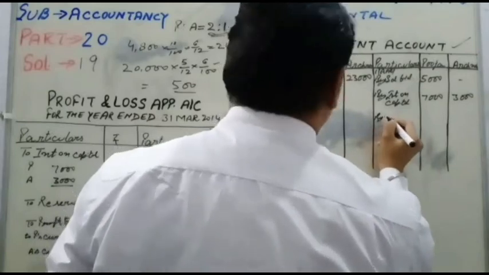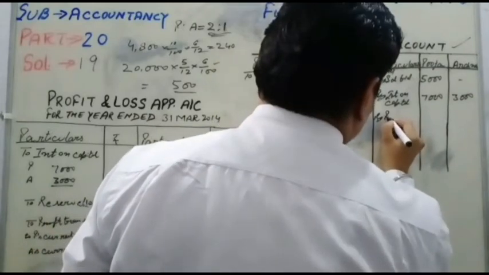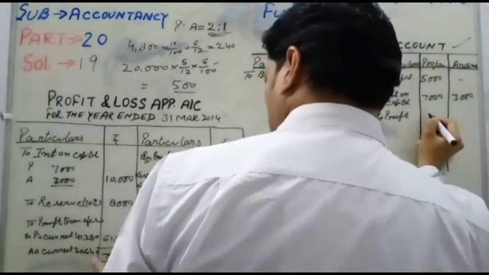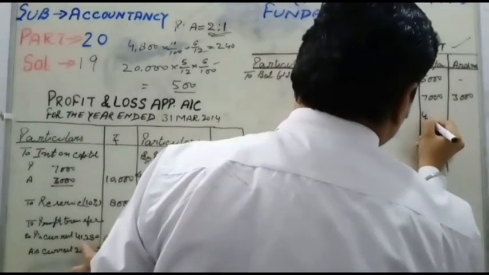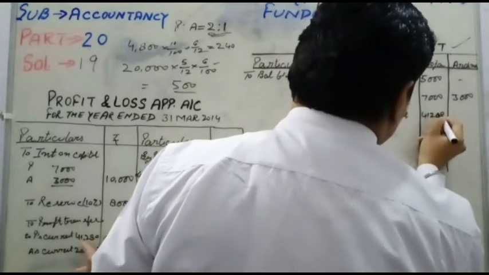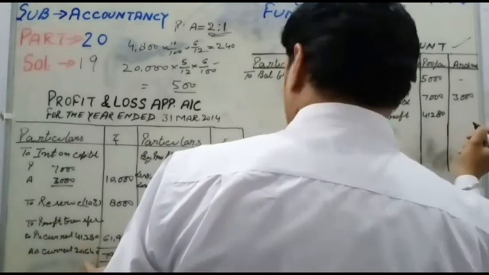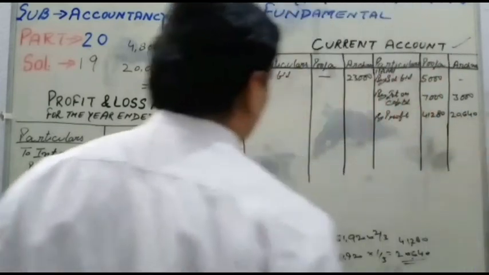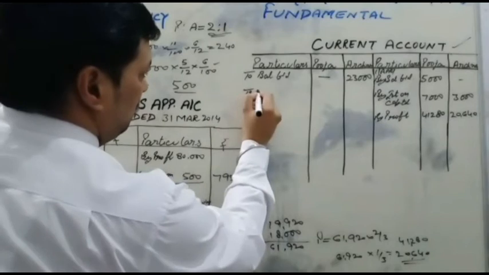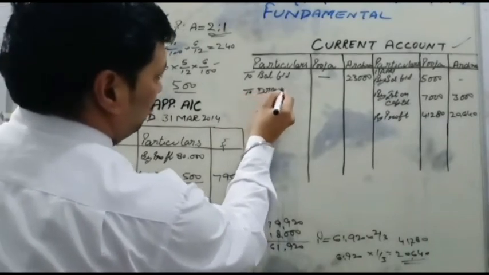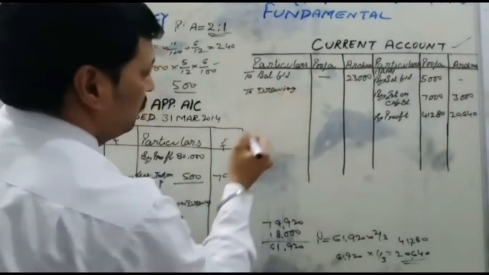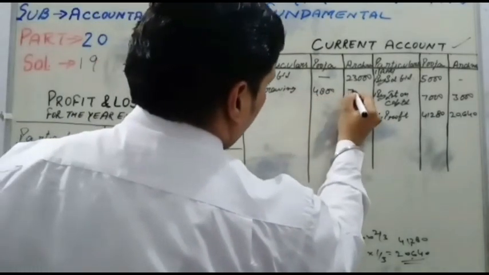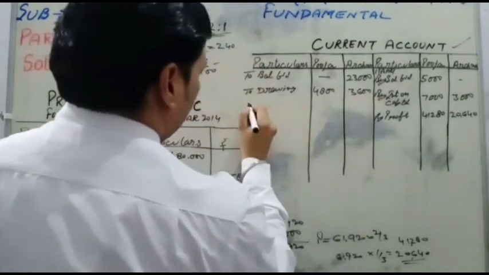Next, by profit, 41,280 and 20,640. Next, drawing is given in the question: to drawing, 4,800 and 3,600.